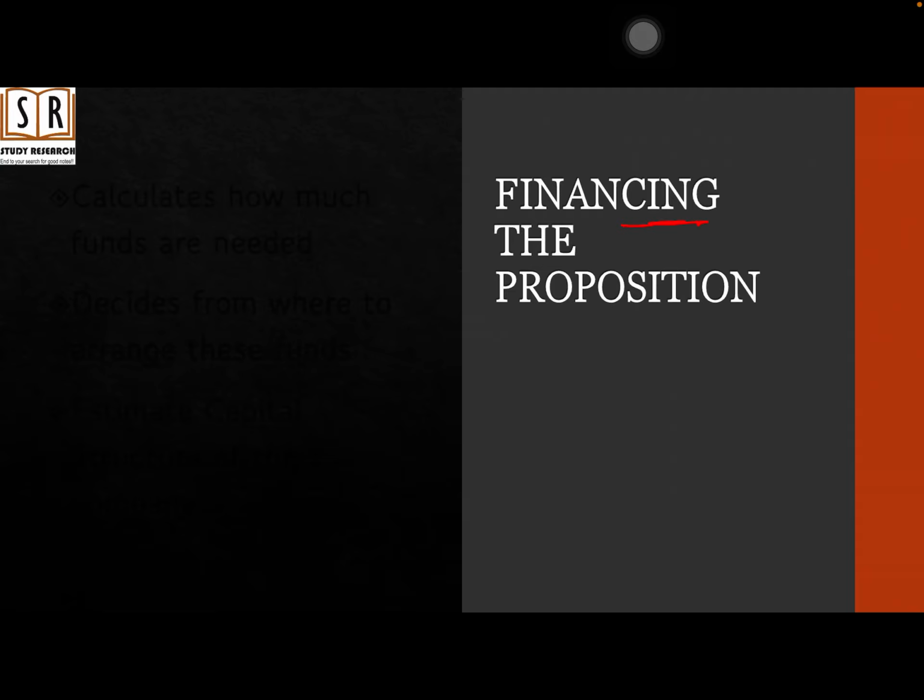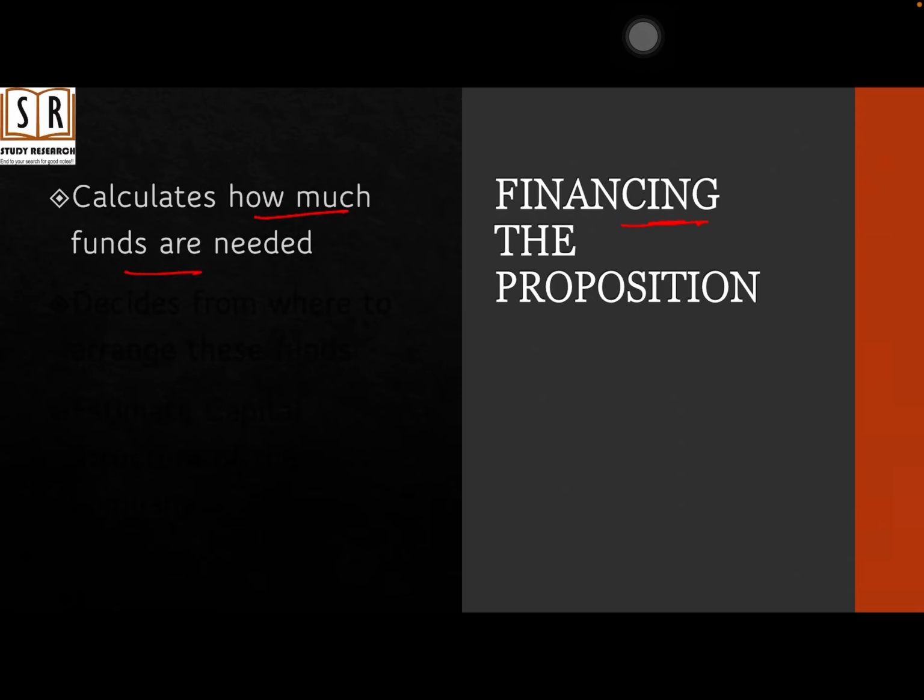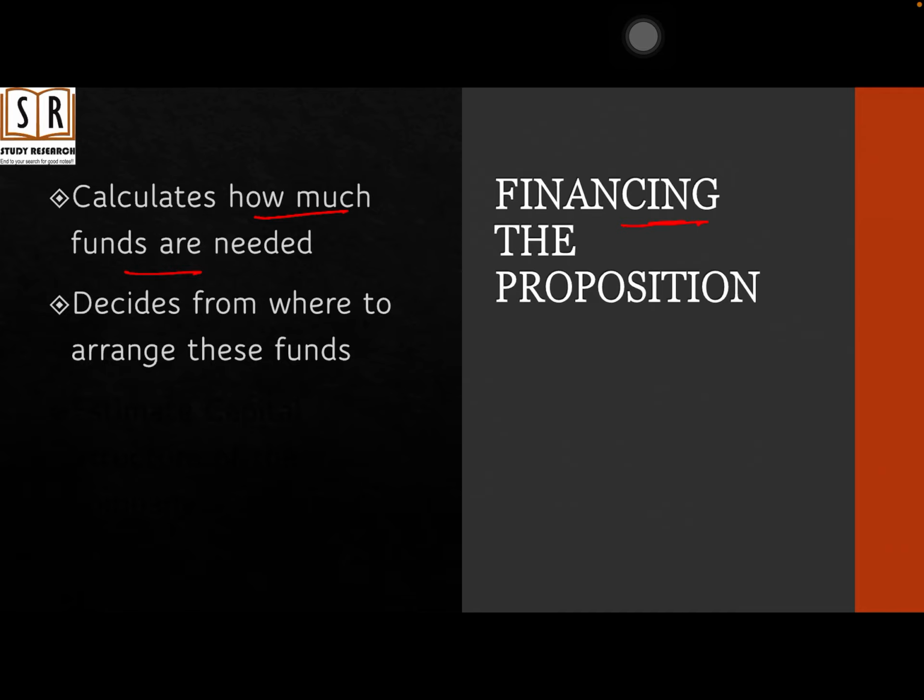See, before arranging the finance, I should know how much finance is needed. So first of all, under this, an entrepreneur calculates how much funds are needed. How does he calculate it? He calculates it on the basis of how much money is needed for investment, how much money will be needed for day-to-day operations, and how much money will be needed for management of the business. So this is how he estimates how much funds are needed. Then he decides from where he is going to arrange the funds. Does he have his own money? If he doesn't have this much money, then from where is he going to arrange it? Whether he is going to take a loan from the public or from the bank.